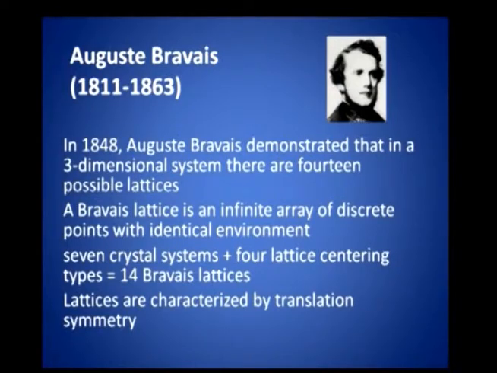Lattices are characterized by translation symmetry. Let me repeat, lattices are characterized by translation symmetry. You go from one point to another point, there is nothing to distinguish between this point and that point. The lattice looks similar.